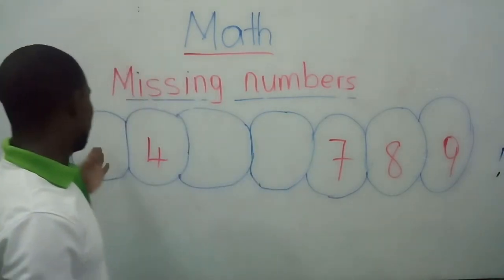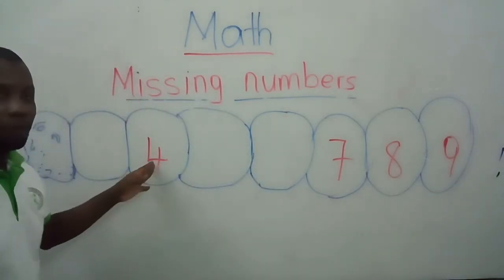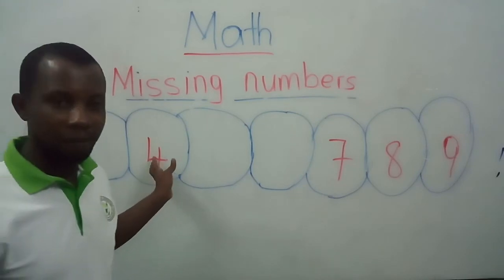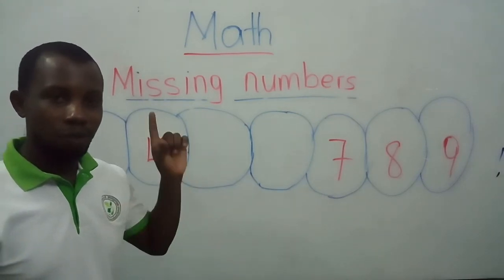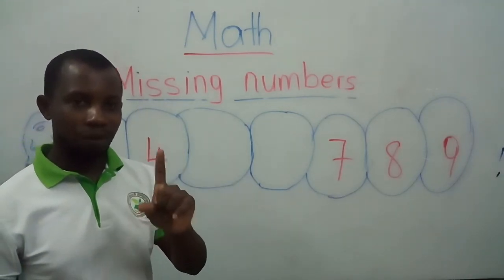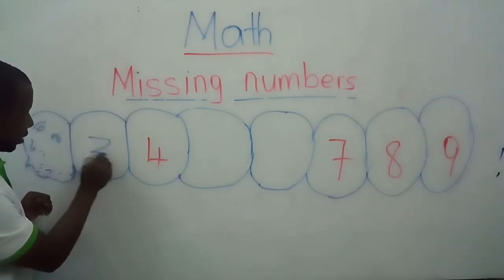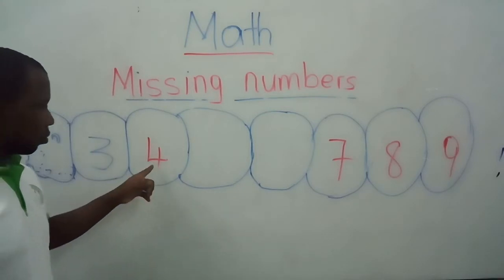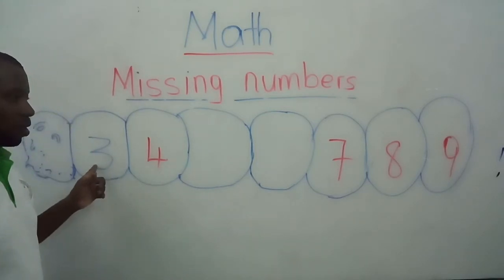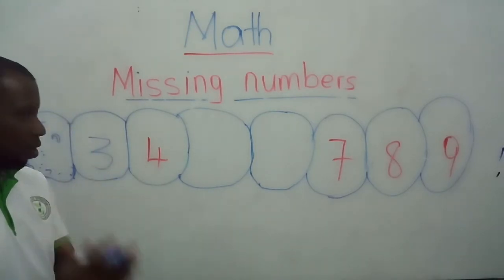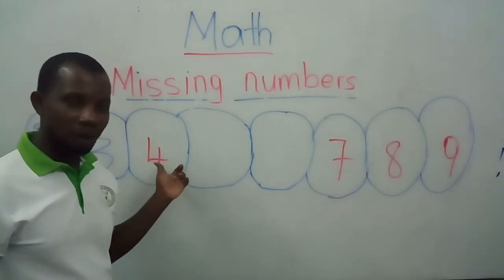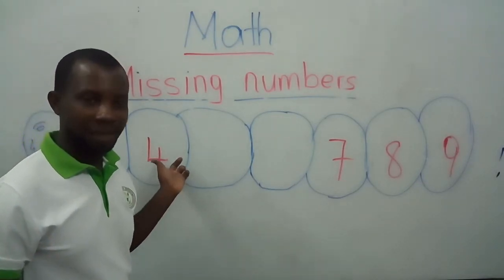So we have the first number here. Before number 4, what number do we have? Before we get to number 4, there is a number. What is the number? Very good. We have number 3. Before number 4, we have number 3. Now, after number 4, what number do we have next?